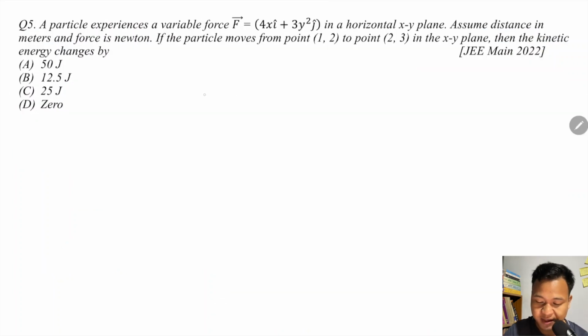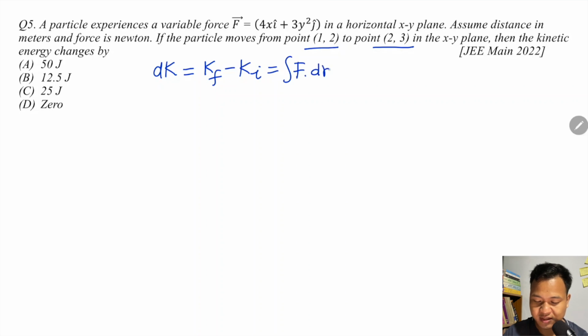Assume distance is in meters and force is in Newtons. A particle moved from (1, 2) to (2, 3). Then we need the change in kinetic energy. Work energy theorem: change in kinetic energy equals work done. Work done I can write as F dot dr. So I can simply find the work done here, and that will give the change in kinetic energy.